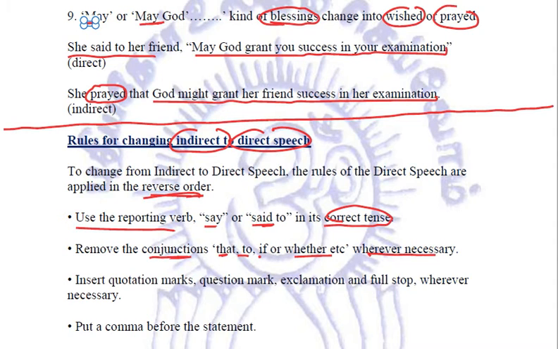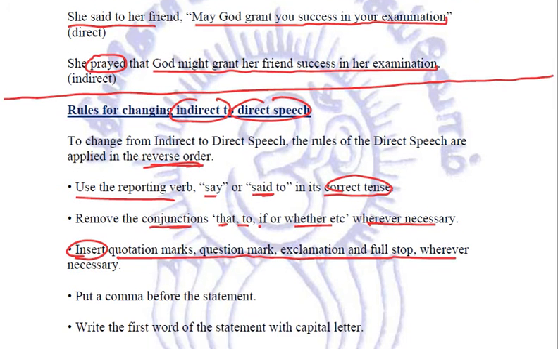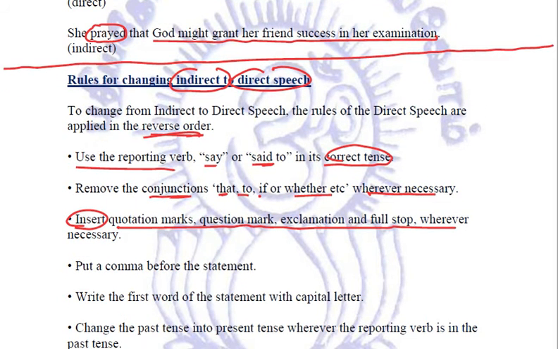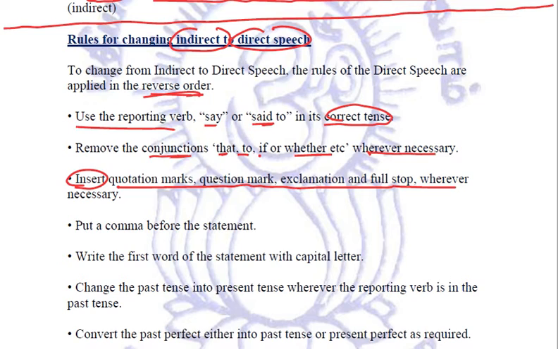wherever they are required, and we have to insert now the quotation marks or the question marks or the exclamation marks or the full stops wherever it is required depending upon the sentence. Now we have to once again put a comma before the statement, and we have to put the statement in the inverted commas, and we have to write the first word of the statement with the capital alphabet.